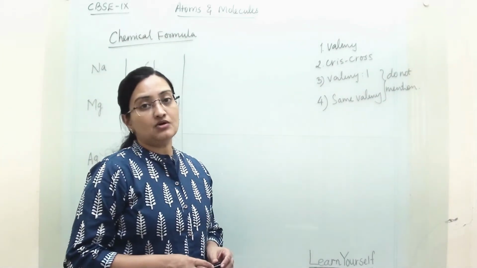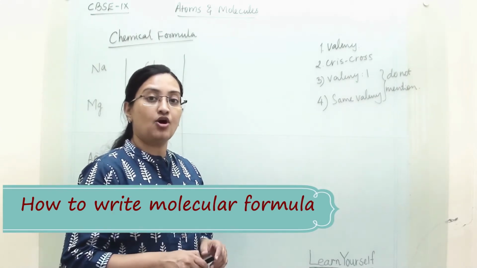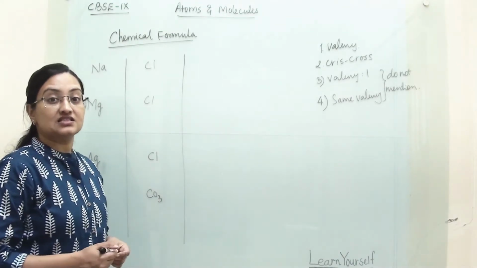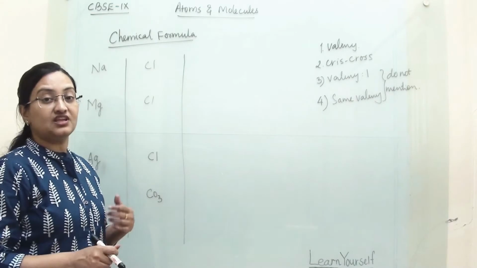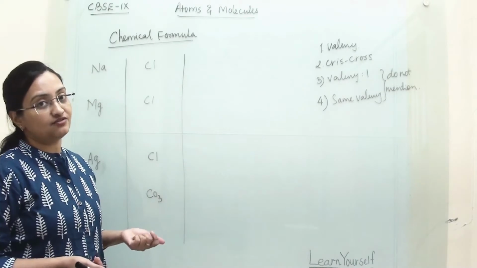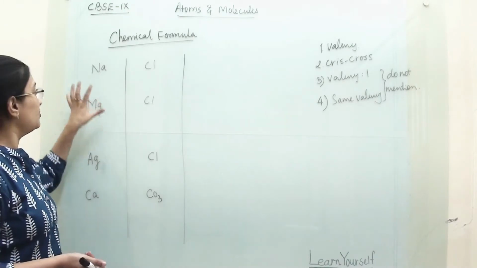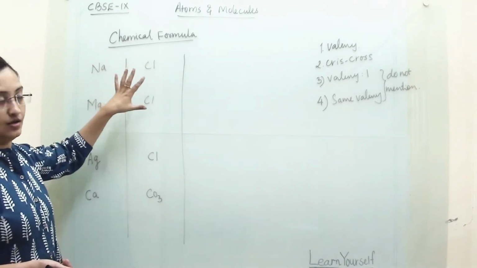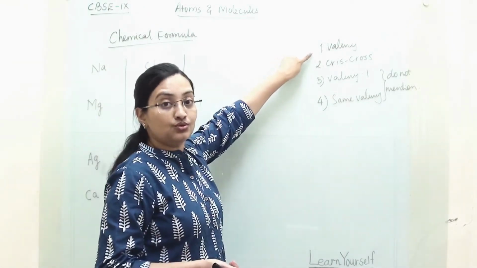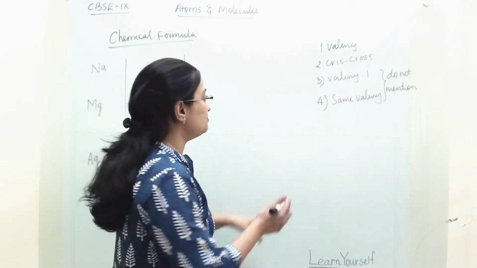Now let us learn about molecular formula, that how can we write a molecular formula with the help of element's valency. For this we have to remember element's symbol, element's name. If they are polyatomic ion, then name of that polyatomic ion and their respective valencies. So here first of all we'll learn that how to write molecular formula from the given ion or atoms. So we have to follow these simple rules. For that, first we should know their valencies. Then second, via crisscross method we can write it. Now what is the meaning of crisscross method?